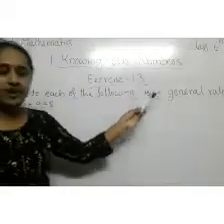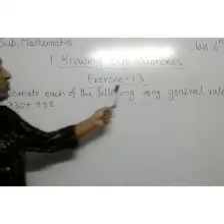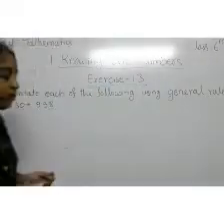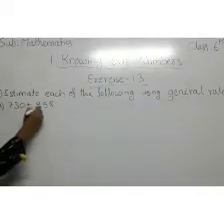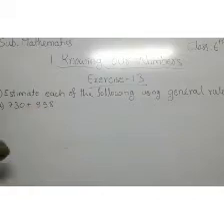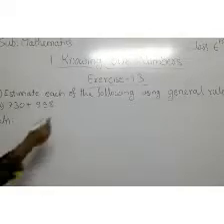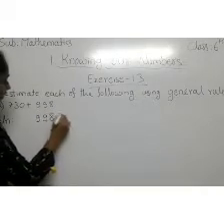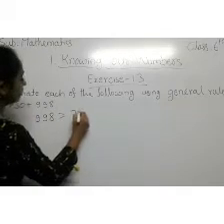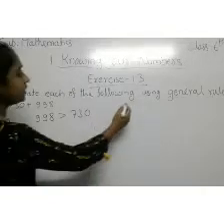Let's now do exercise 1.3. Our first question is: estimate each of the following using the general rule. Our question is 730 plus 998. How to solve? See here. Solution: first we write 998 is greater than 730. What do we have to do here?